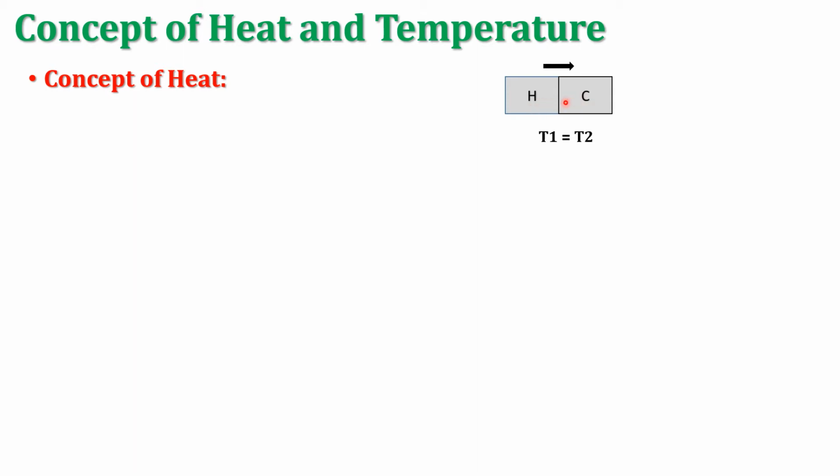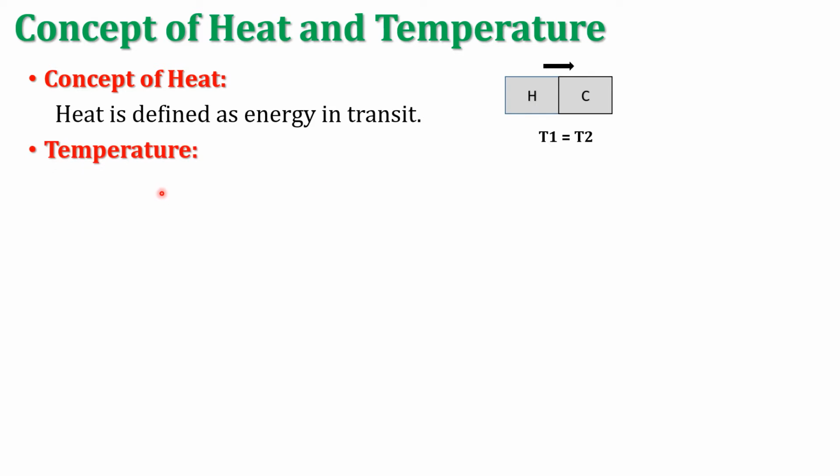If both the bodies reach the same temperature due to transfer of heat from one body to another, means T1 equals T2, then that system becomes thermal equilibrium. Hence, we define heat as energy in transit.